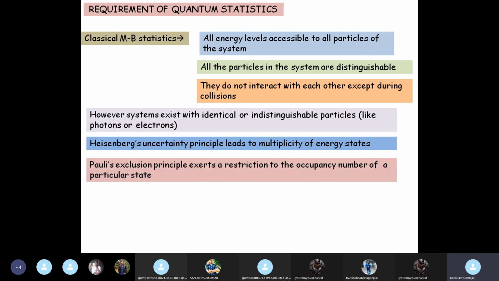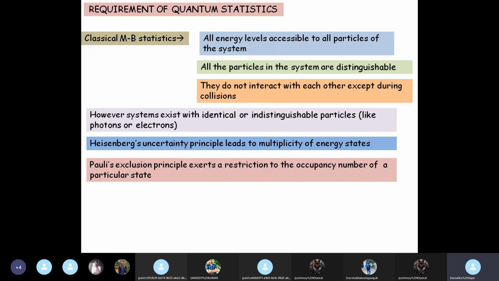Pauli's exclusion principle, again something that exerts a restriction on the occupancy number of a particular state. In classical statistics, one state will be occupied by a single particle or two particles. I mean, there is no restriction.